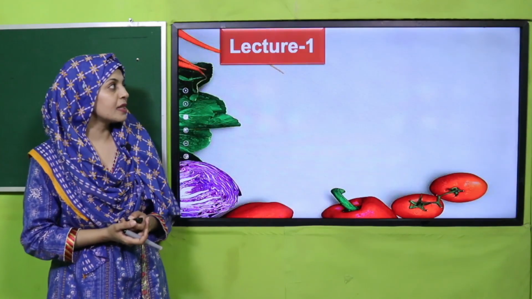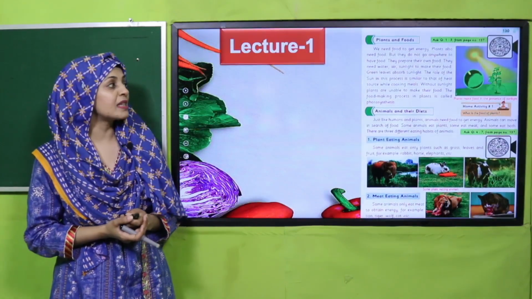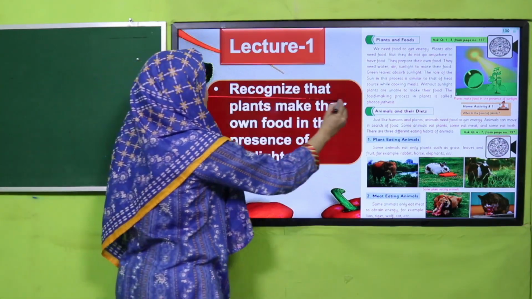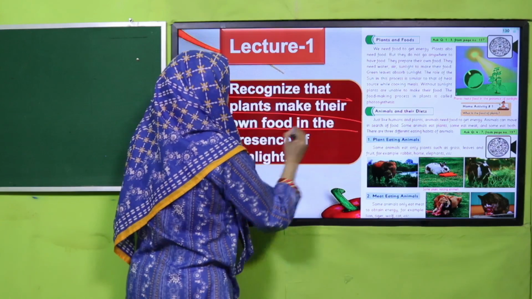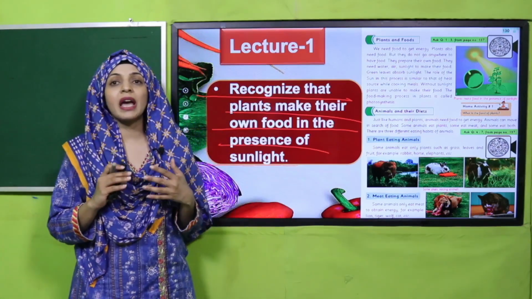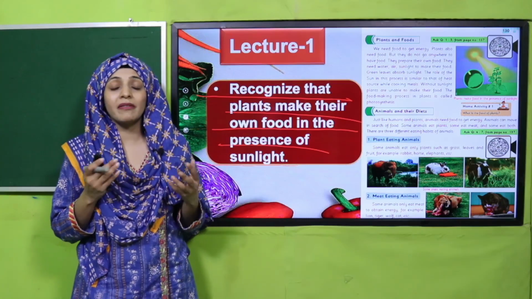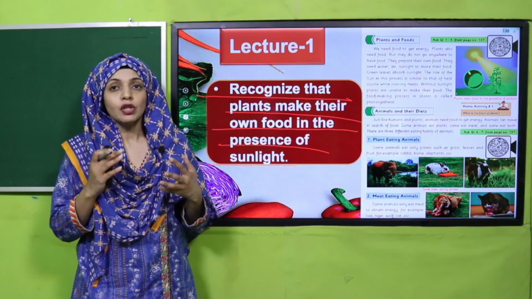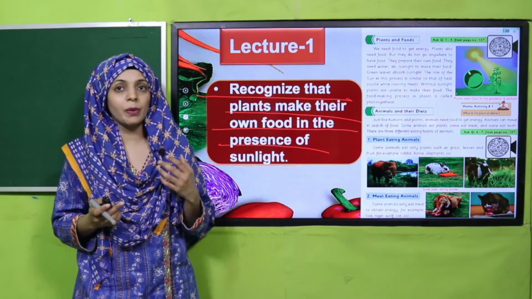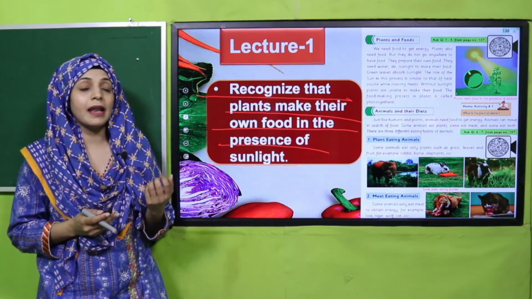So my dear students, let's start with lecture number 1. When we start lecture number 1, all the students will be able to recognize that plants make their own food in the presence of sunlight. In the previous lecture, we studied that plants and animals, living things, need energy to move. So how do plants get their energy? They make their own food. This will be studied in lecture number 1.